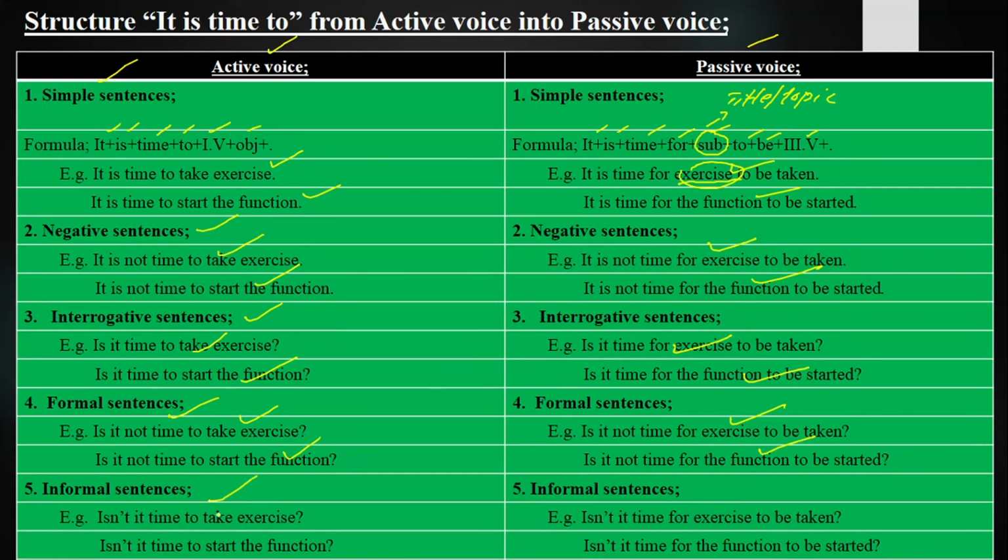Informal sentences, those sentences in which we ask a question, deny the statement, we ask them in an informal way, in a friendly atmosphere. We use it with juniors, youngers, and whom you are close with. Is not, short form is isn't. Isn't it time to take exercise? Isn't it time for exercise to be taken? Isn't it time to start the function? Isn't it time for the function to be started?